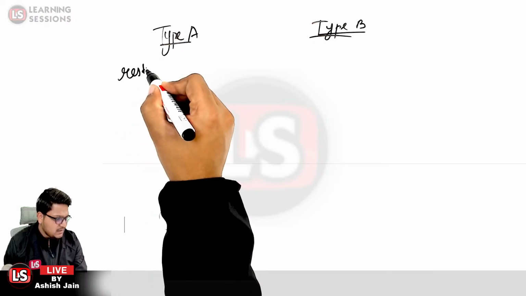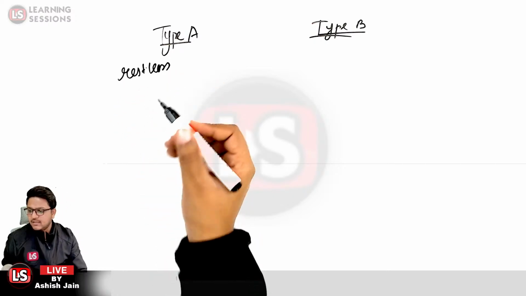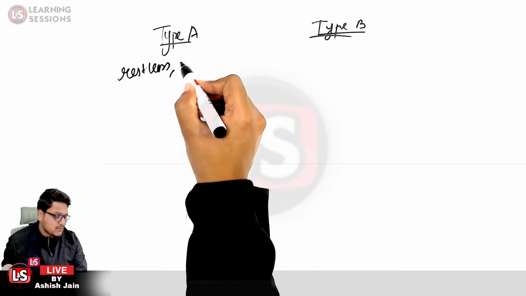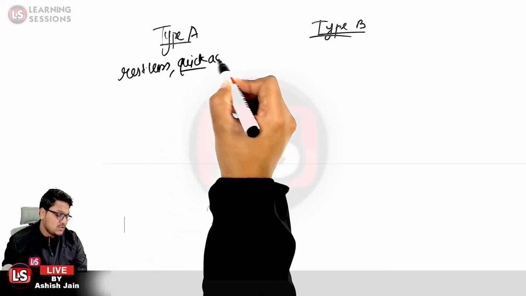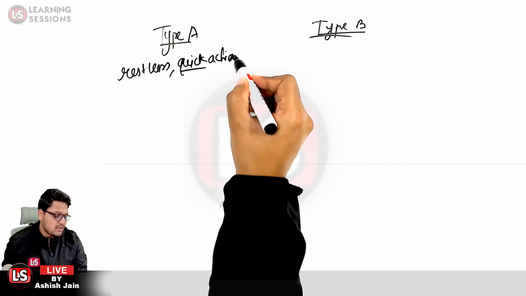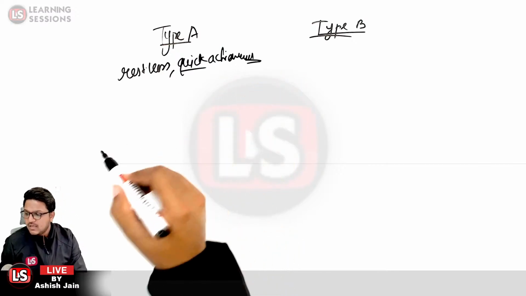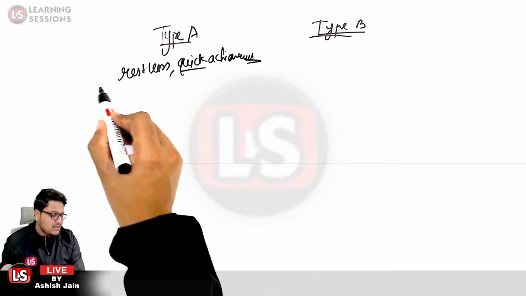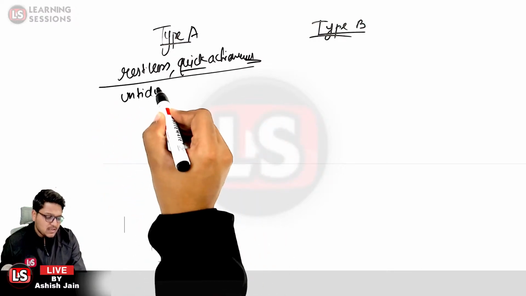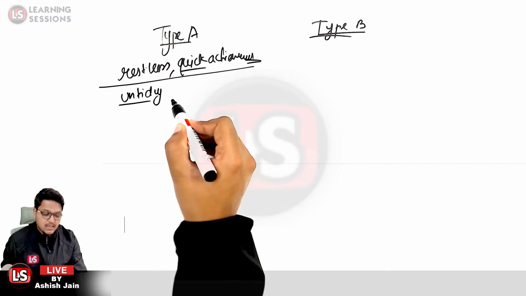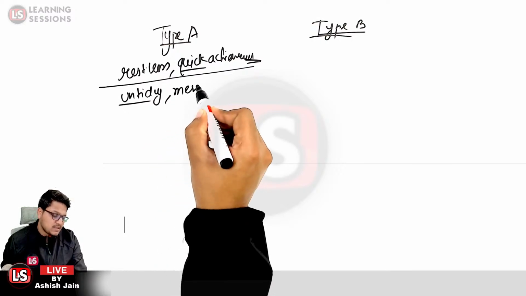They just want to achieve each and everything in a very short time. So they go for quick achievements. And further, if we look at the table, they are untidy, and further they are having a messy appearance.